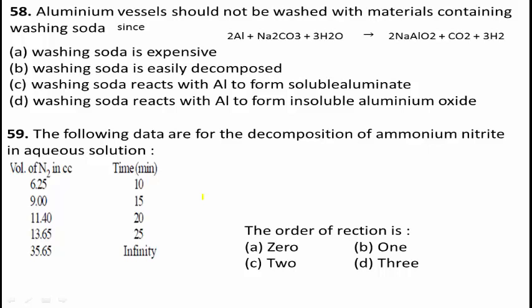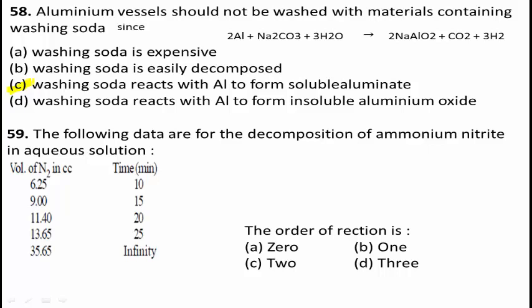With the addition of sodium hydroxide, the formation of the protective layer is prevented with the production of aluminates. Therefore, the correct answer is option C. Washing soda reacts with aluminum to form soluble aluminate.